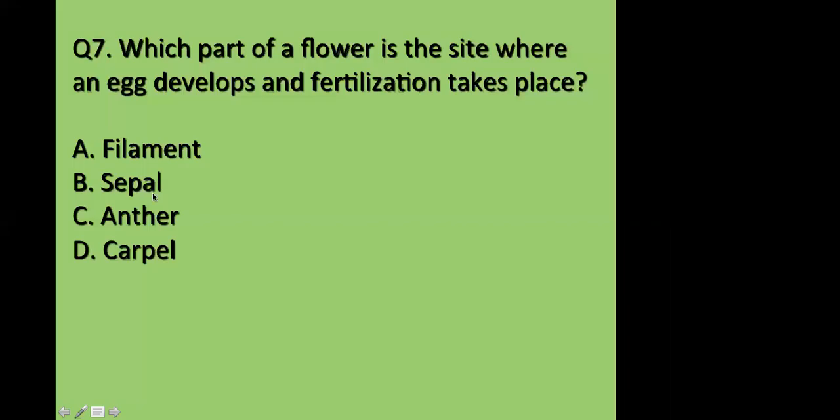Sepal is just green colored. The sepal is the green colored structure which is present below the flowers. And the carpel, this is nothing else but the female reproductive part. The gynoecium or the carpel is the female reproductive part of the plant. Carpel contains the ovary, the style, and the stigma.